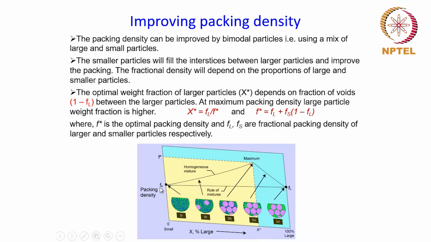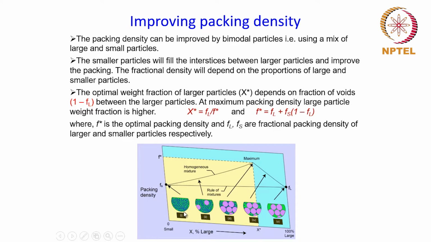Similarly, Fs is the fractional density when only small particles are present, right? The fraction of large particles is 0. So X star is the fraction of large particles corresponding to the maximum packing density that can be obtained. And how that happens, you can see from these pictorials over here.